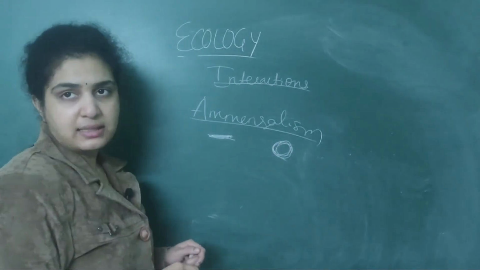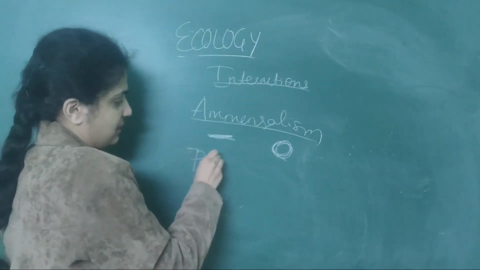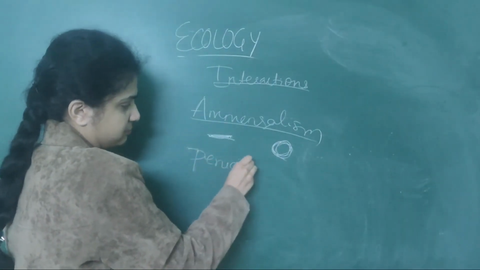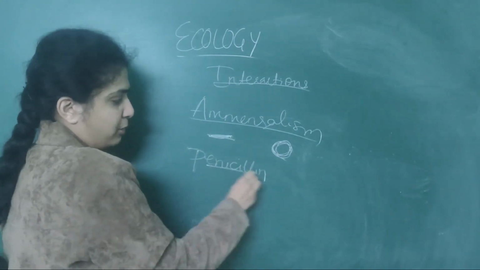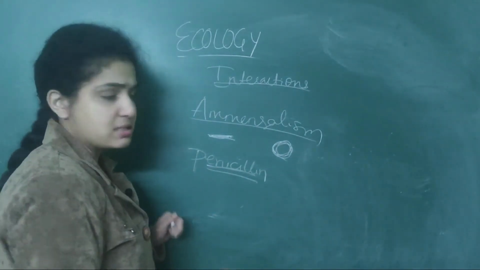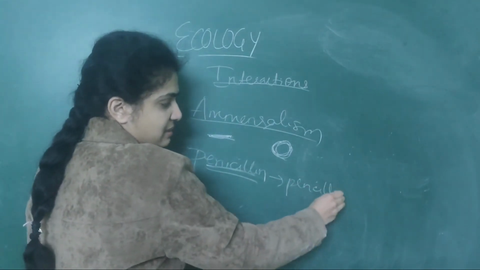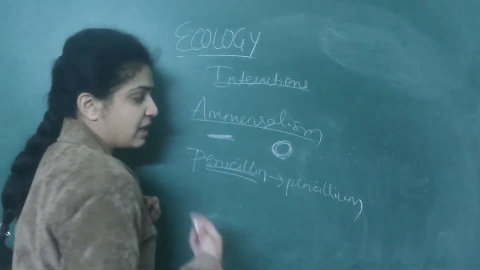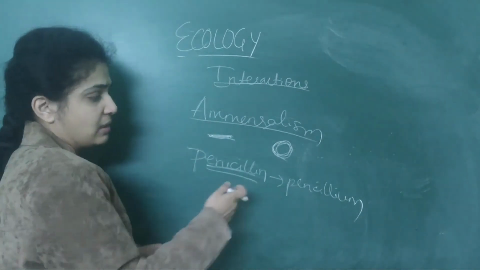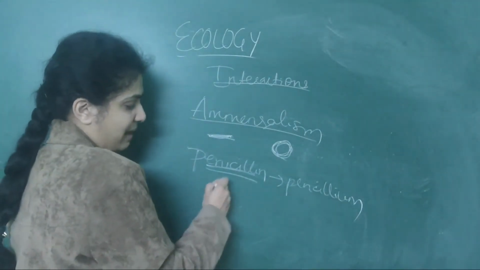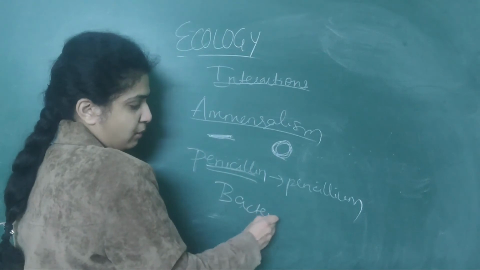The famous example is penicillium. It will produce a special chemical, penicillin, which helps the bacteria to die.